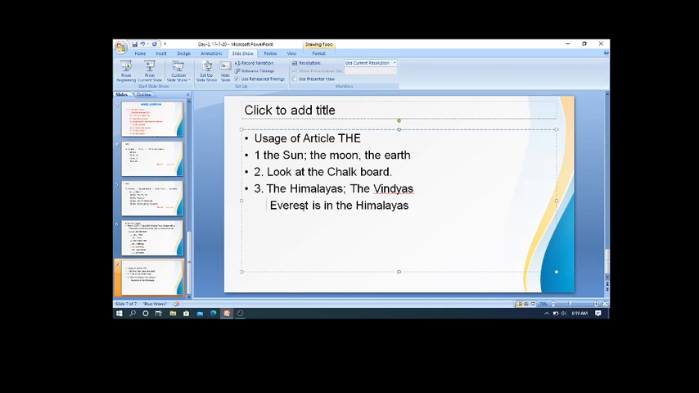Okay, right, next item number 4. Please note down this rule.